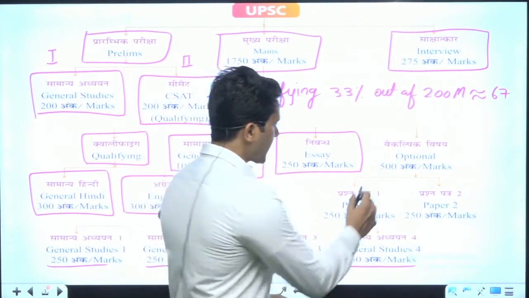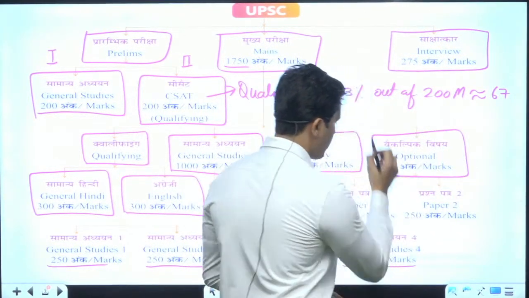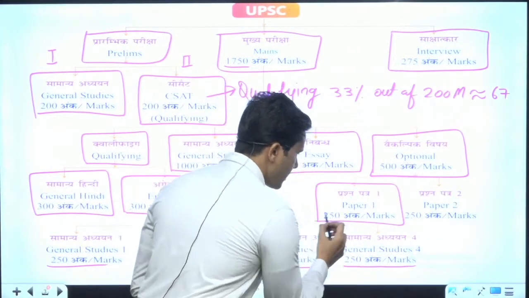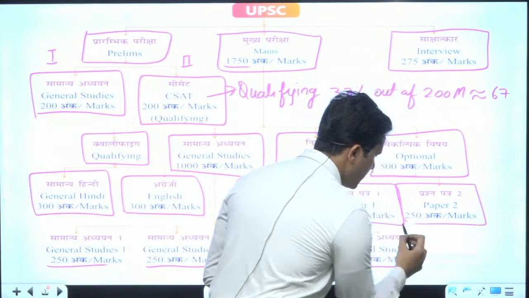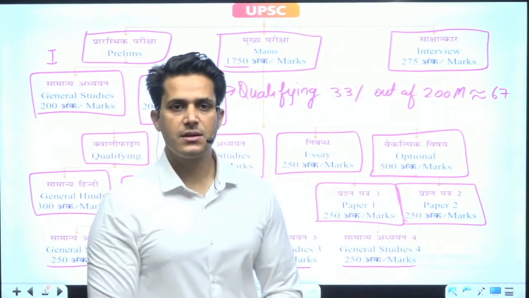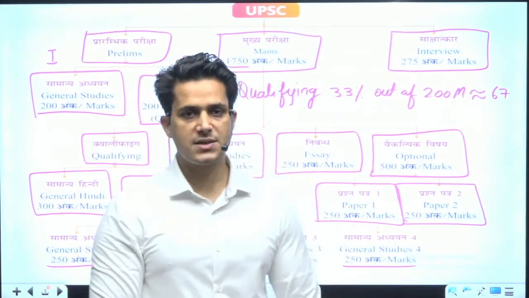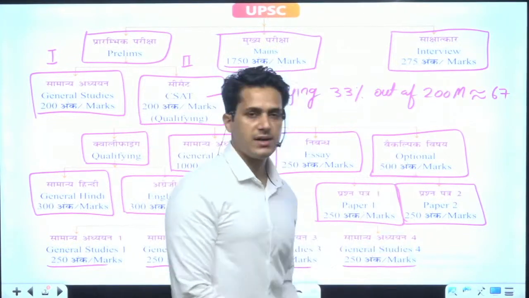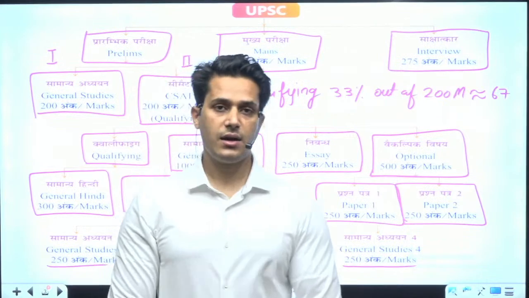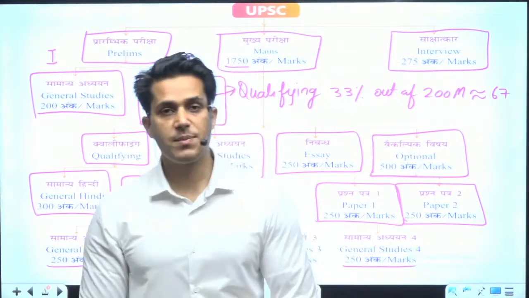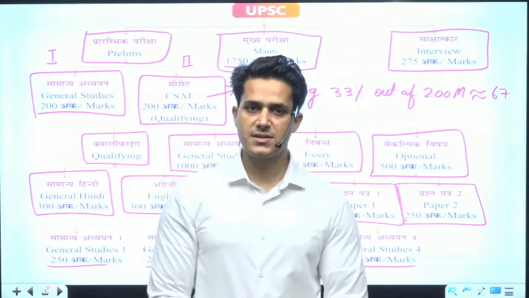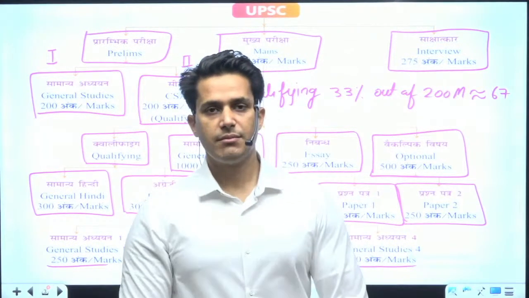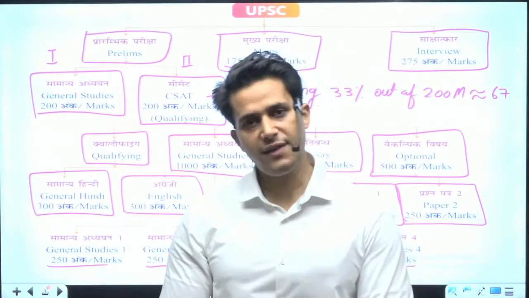After this, we have the optional paper, which has 2 papers, paper 1 and paper 2. Each of these 2 papers also has 250 marks. It means your optional has 500 marks, and here we are to discuss this optional paper as our Mathematics, and in this category how we can attain maximum marks out of 500.